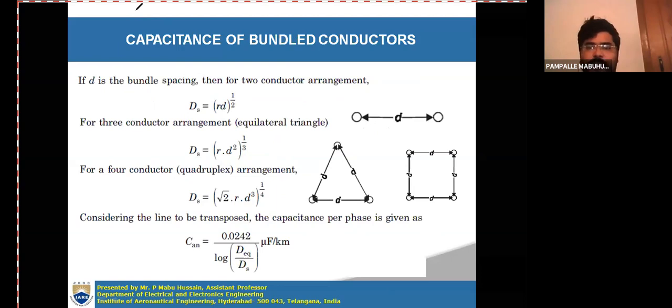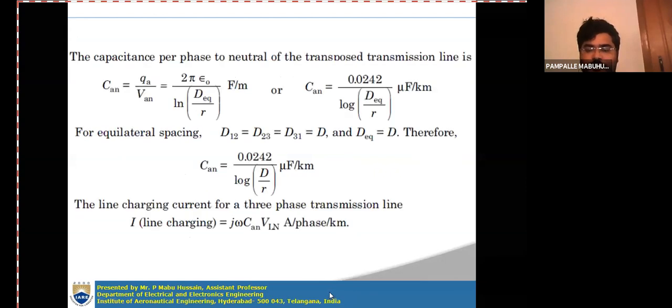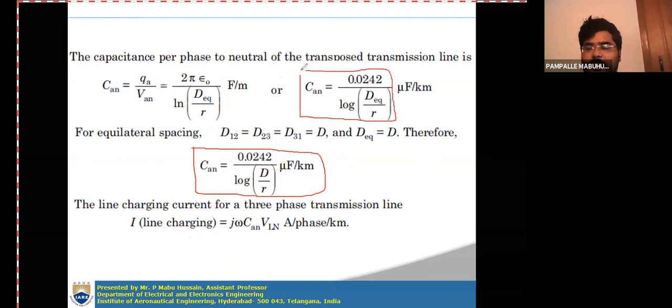Now if you check the capacitance equation per phase to neutral, it will be this expression for equilateral spacing and this expression for unsymmetrical spacing, and D equivalent is (D12 D23 D31) whole to the power of 1 by 3.